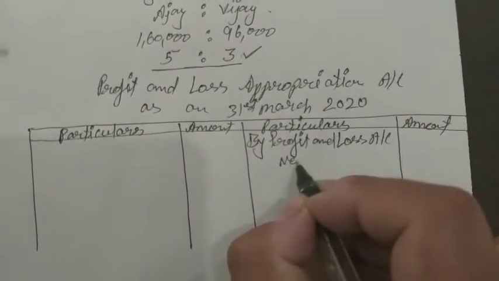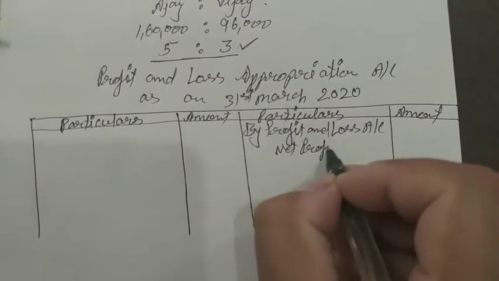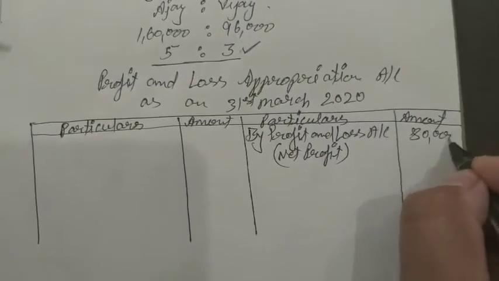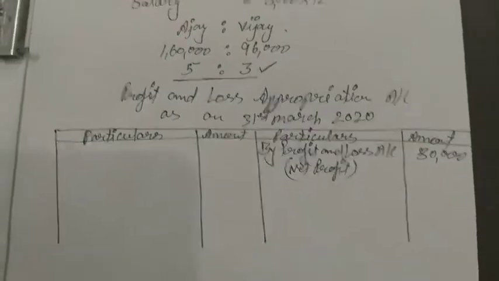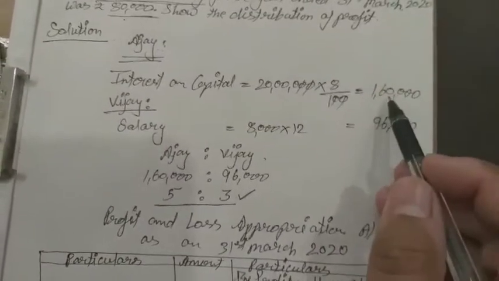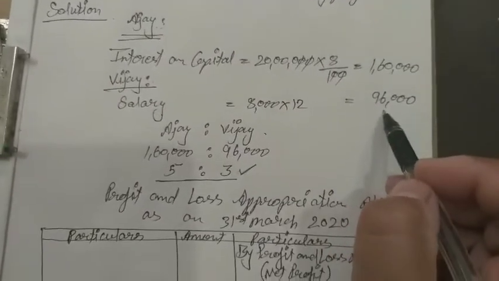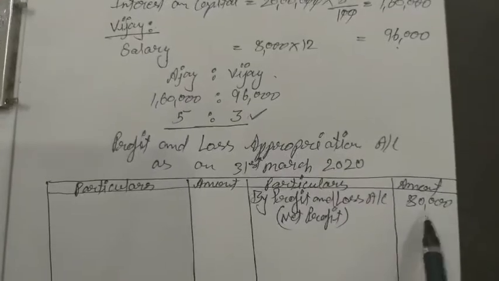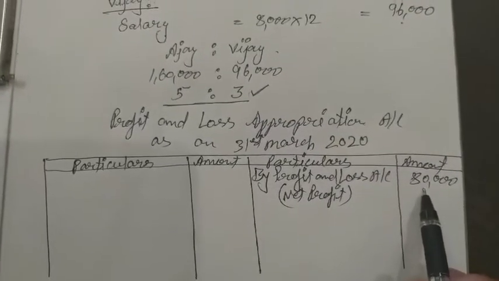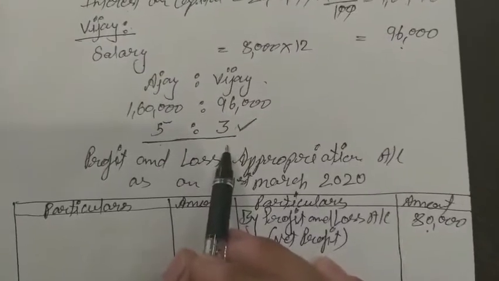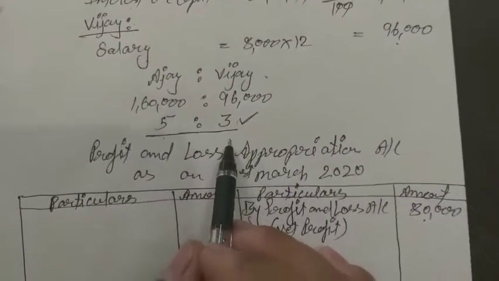This is a net profit of 80,000 rupees. Okay, they will get 1,60,000 and 96,000. So only profit is 80,000. So this 80,000 rupees profit is distributed among the partners in the ratio of 5:3. Okay.